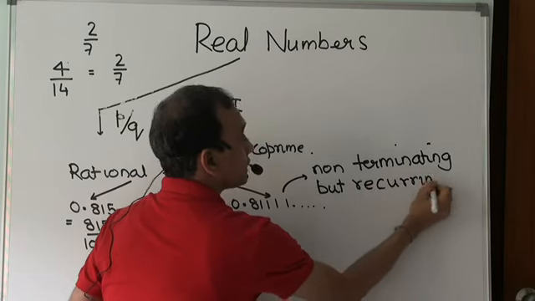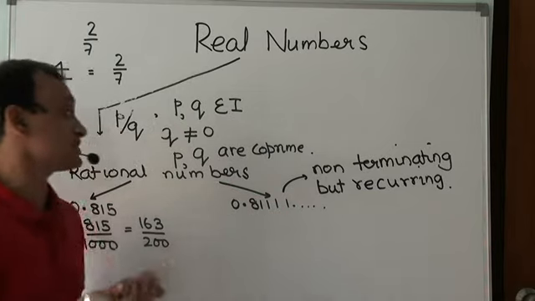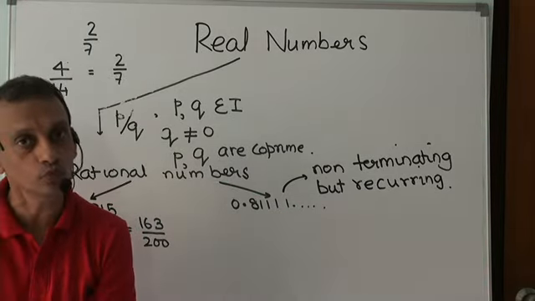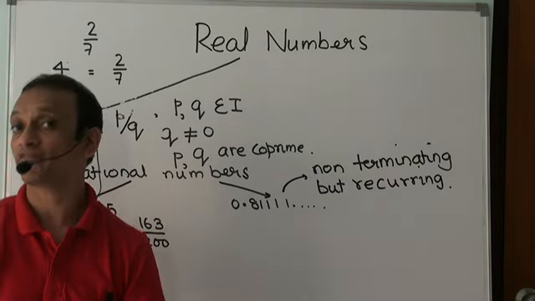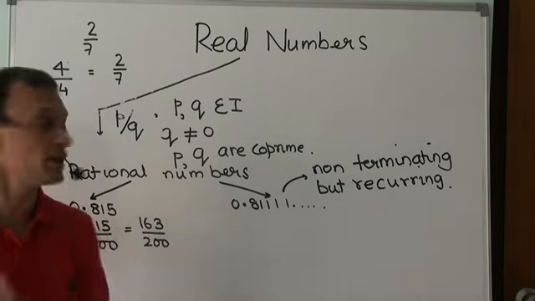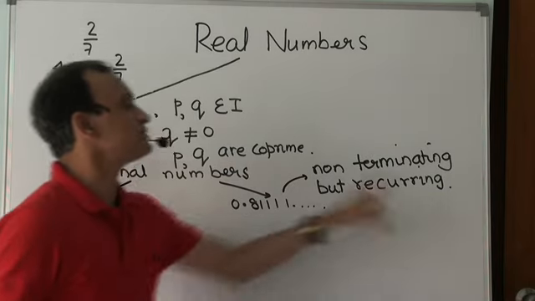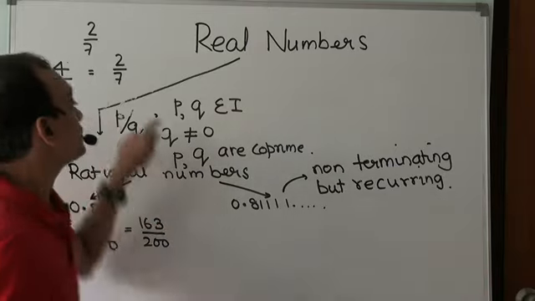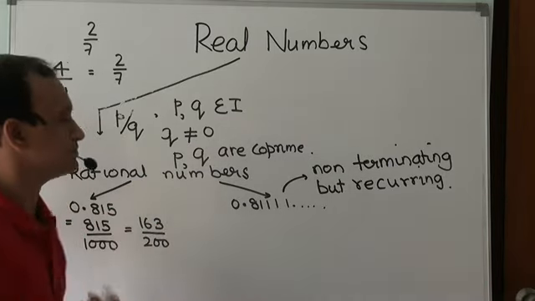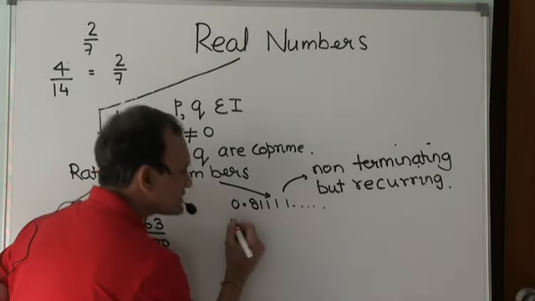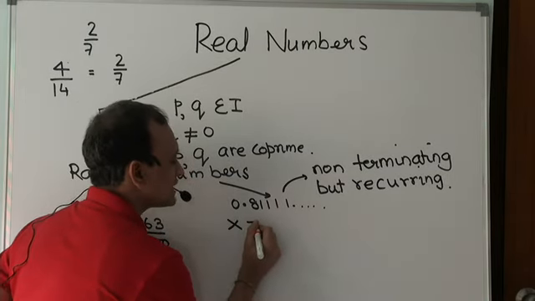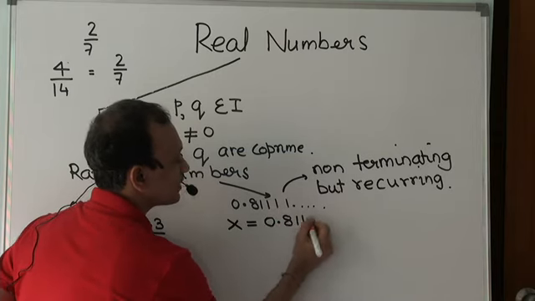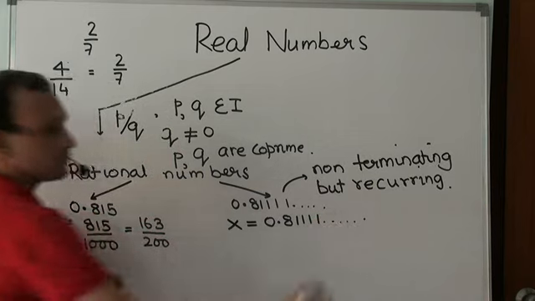Now, how do I know whether this is going to be a rational number? How do I know if I could write it in the form P by Q, where P and Q have no common factors? Can I do that? Yes. If it's non-terminating but recurring, I could represent it in the form P by Q, where these conditions are met. How do I do it? Let me write this as x equal to 0.81111 up to infinity.